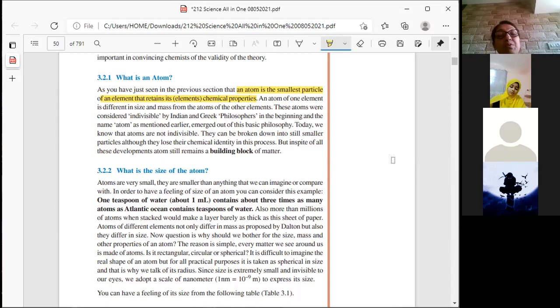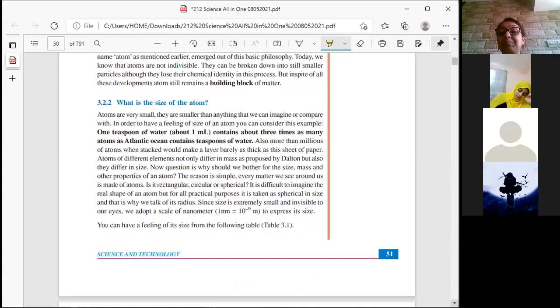Now we are going to move to 3.2.2. That is, what is the size of the atom? How much should it be to be called an atom? Atoms are very small. They are smaller than anything that we can imagine or compare.